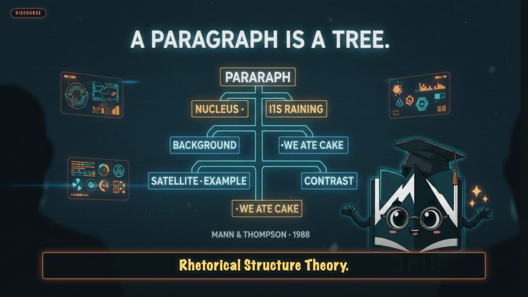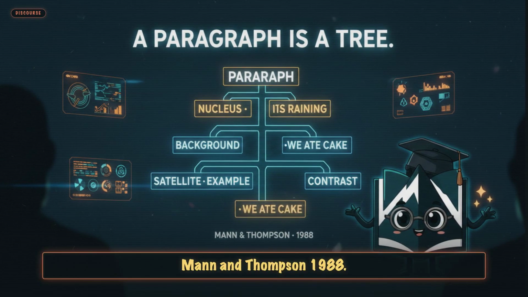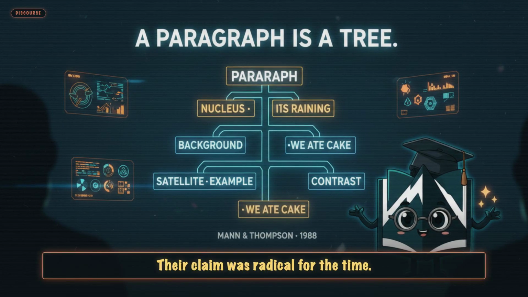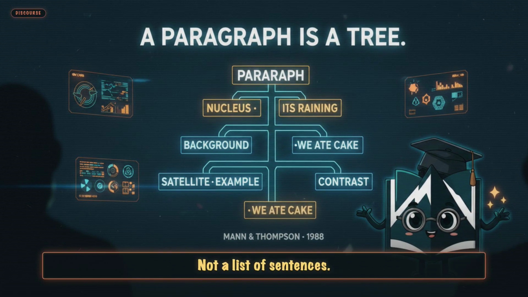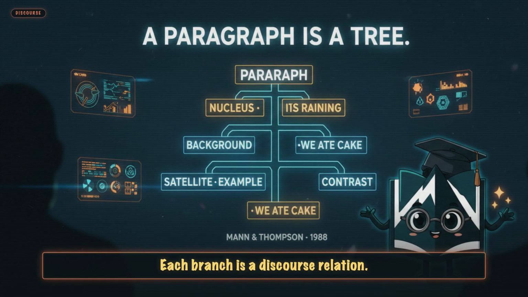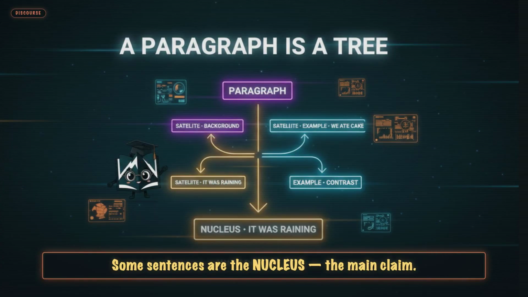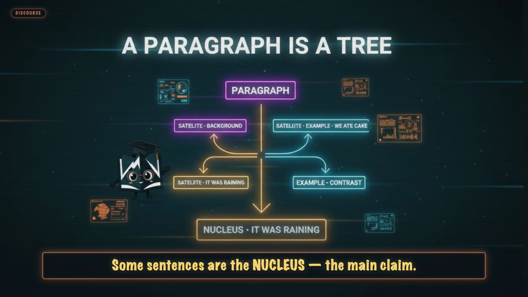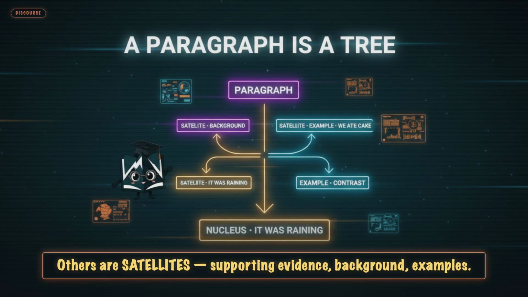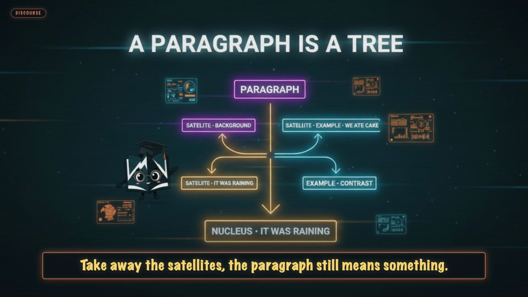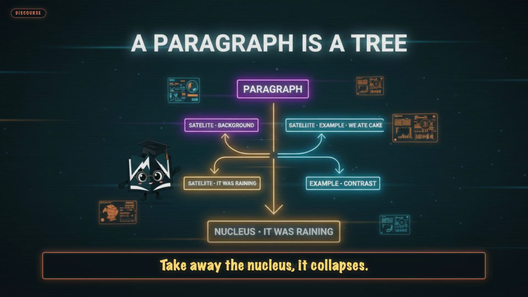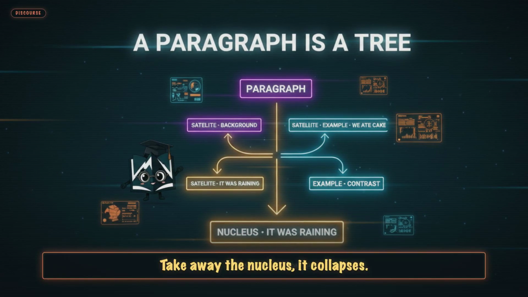Beat 2. Rhetorical Structure Theory, Mann and Thompson, 1988. Their claim was radical for the time. A paragraph is a tree, not a list of sentences. A tree. Each branch is a discourse relation. Some sentences are the nucleus, the main claim. Others are satellites, supporting evidence, background, examples. Take away the satellites, the paragraph still means something. Take away the nucleus, it collapses.